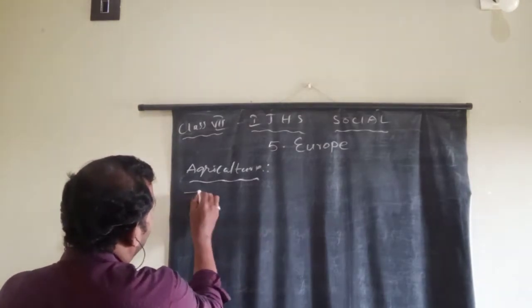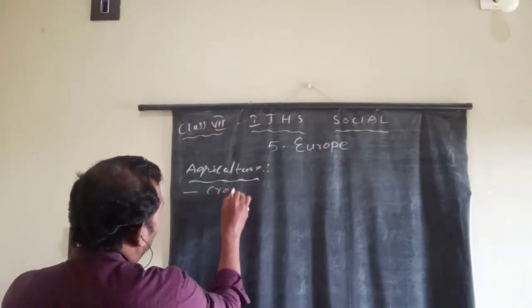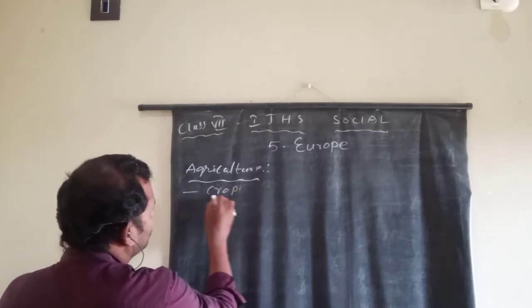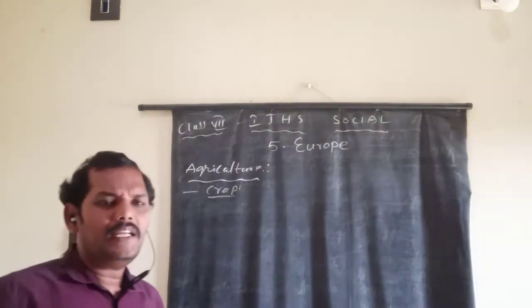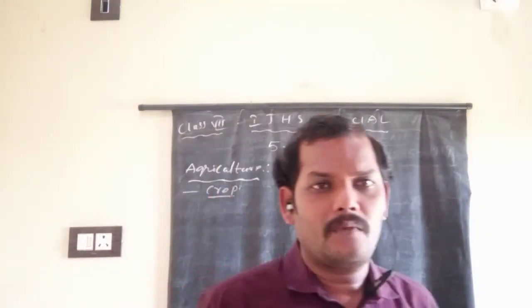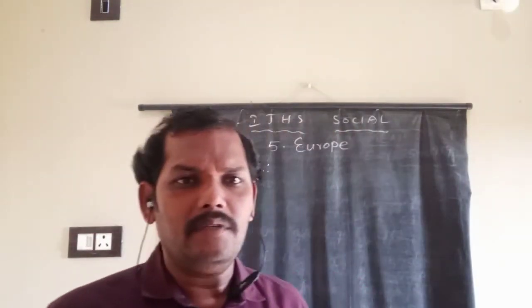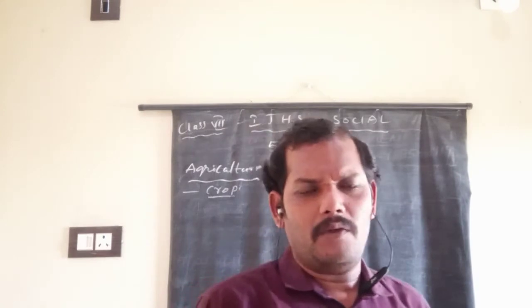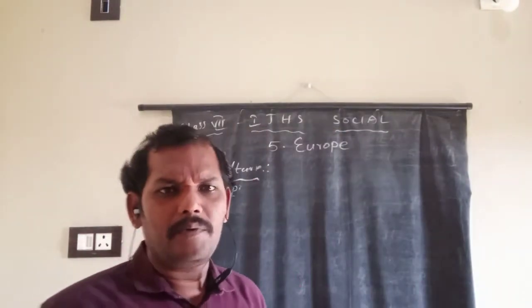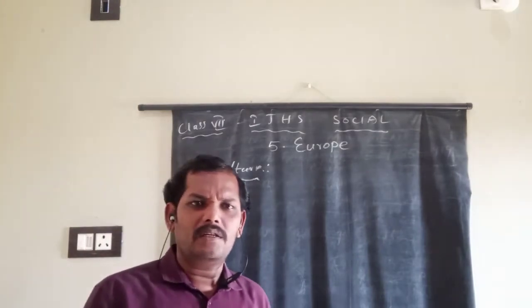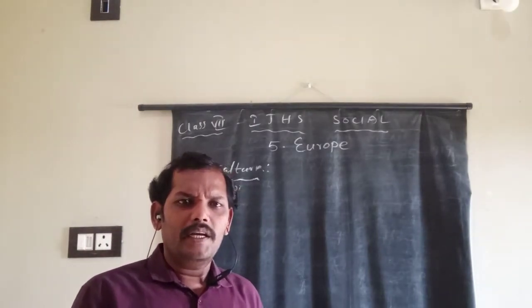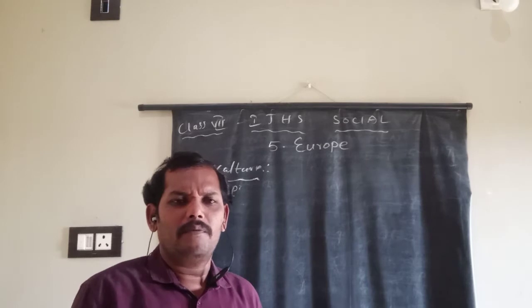Growing crops is one of the important occupations of people. But in only a very little area of Europe do the people grow crops, which is the plain areas only. Why? Because the maximum area in Europe is flat area, and another part is covered with snow, so it is not suitable for growing different types of crops.